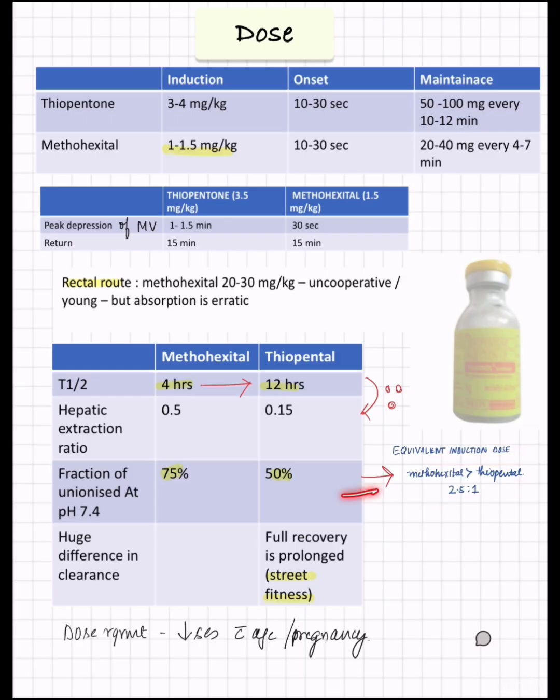And why? Because of the increased unionized fraction at pH 7.4. For methohexital it is 75%, for thiopentone it is 50%. And comparing the half-life, for methohexital it is 4 hours, whereas for thiopentone the elimination half-life is 12 hours. Why so? Because of the hepatic extraction ratio, which is much higher in methohexital, so there is rapid clearance. Dose requirement decreases with age and in pregnancy.